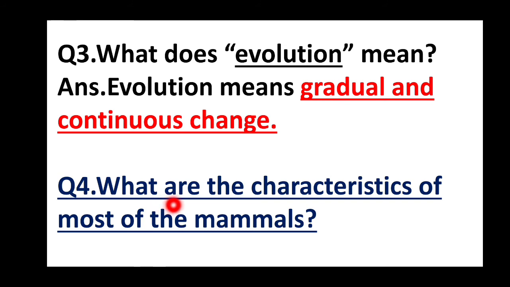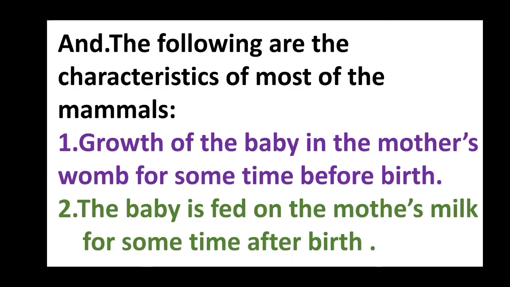Fourth question. What are the characteristics of most of the mammals? Answer. The following are the characteristics of most of the mammals. First one, growth of the baby in the mother's womb for some time before birth.